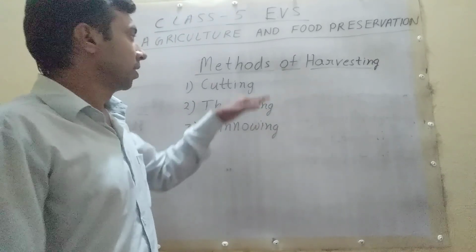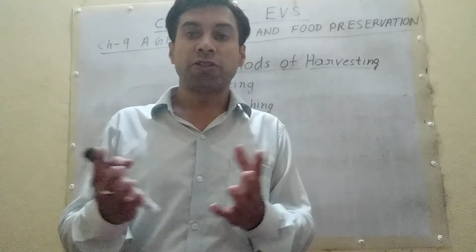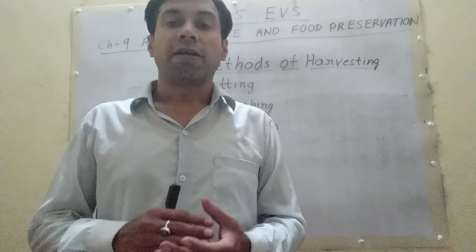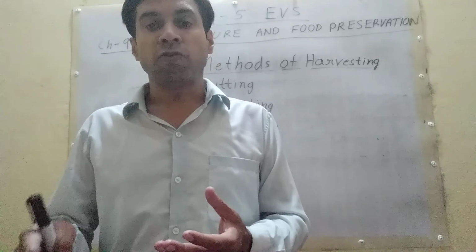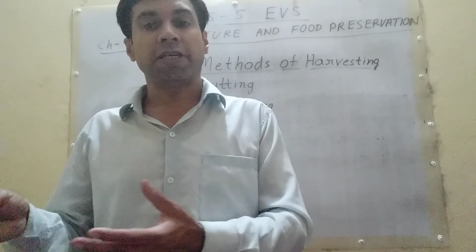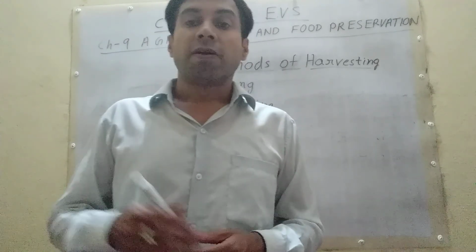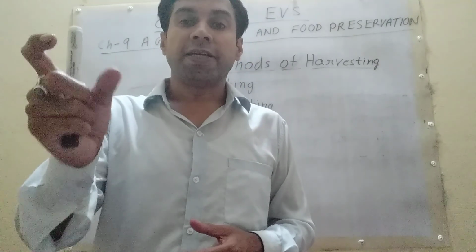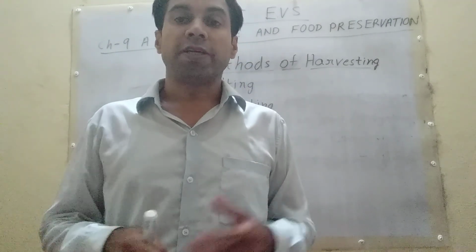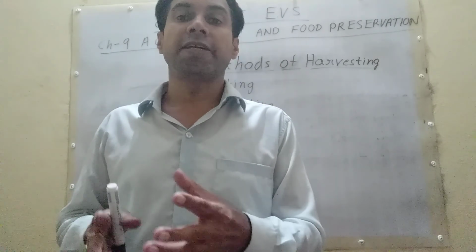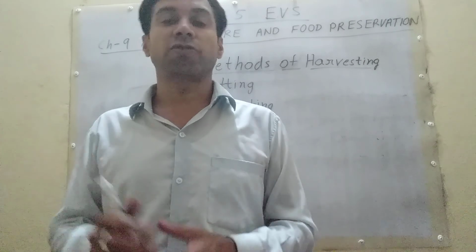Once again, cutting. When crop is mature, it has to be cut close to the ground, either manually or by machine called harvester. Threshing. The process of separating grain from the cut crop is called threshing. Winnowing. The process of separating grain from the stalk is called winnowing.